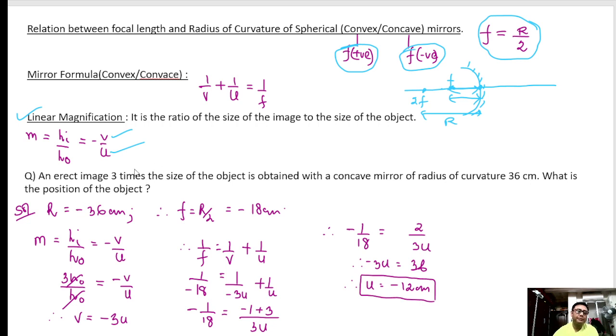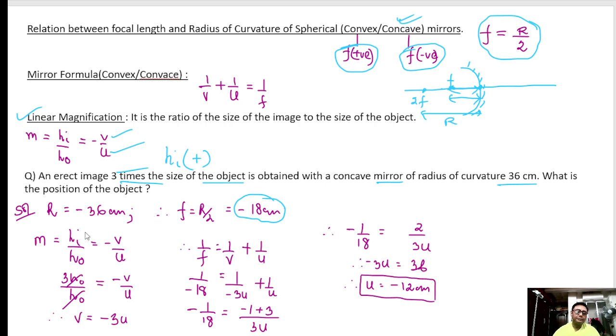Now let us see here. An erect image means HI should be positive. The erect image is 3 times the size of the object. With a concave mirror of radius of curvature 36, its focal length should be r by 2, which is negative. Concave mirror focal length is negative, as it is mentioned here.